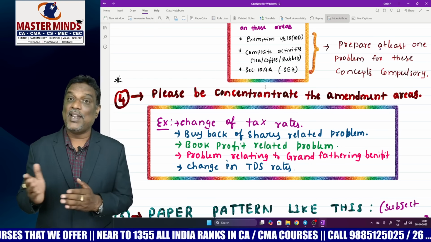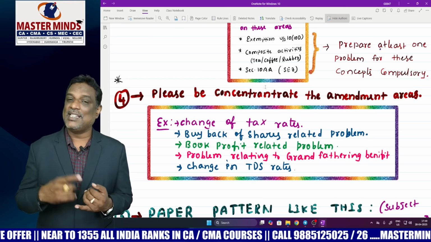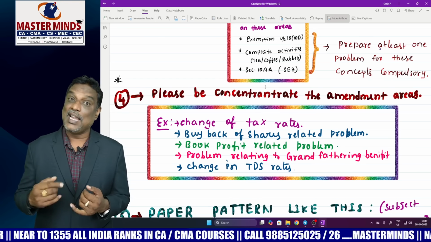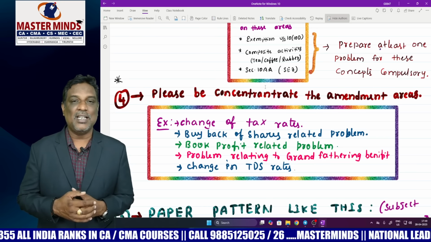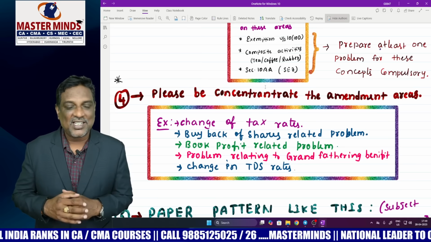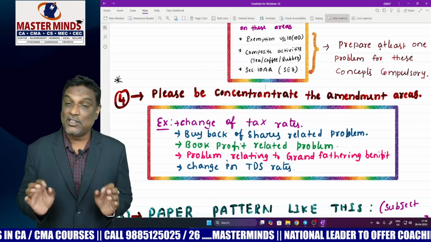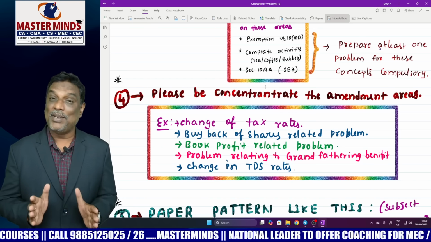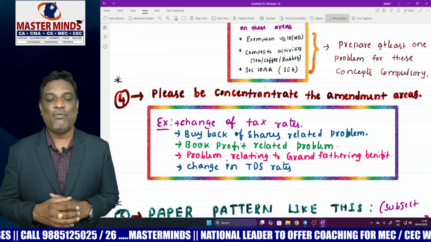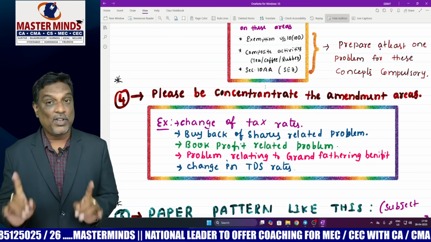One is change of tax rates. The 115BAC tax rates were changed. In addition, the capital gain 112, 111A, 112A tax rates were changed. Please verify them at least once. And next one is a buyback related problem. Must prepare at least one problem relating to buyback. An important amendment this time, buyback, 46A. Please concentrate more and prepare at least one problem.